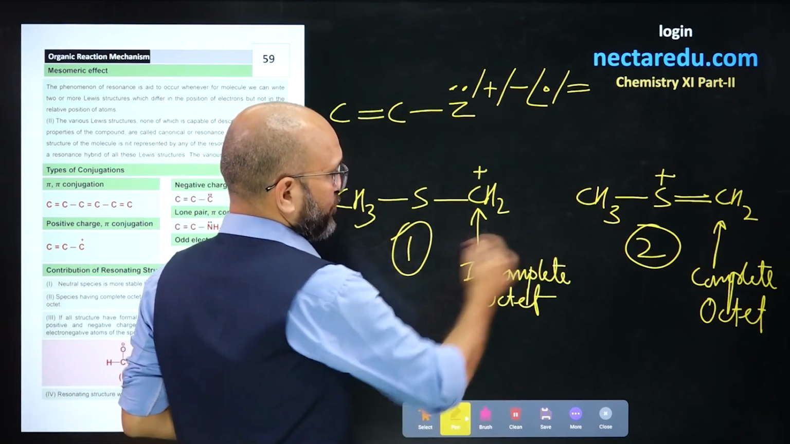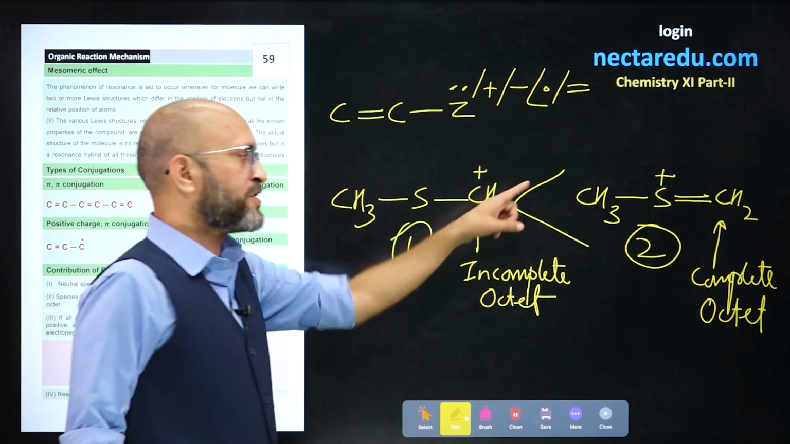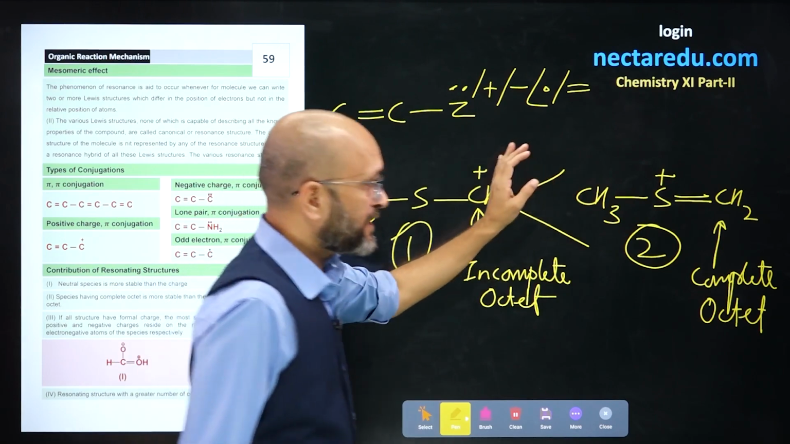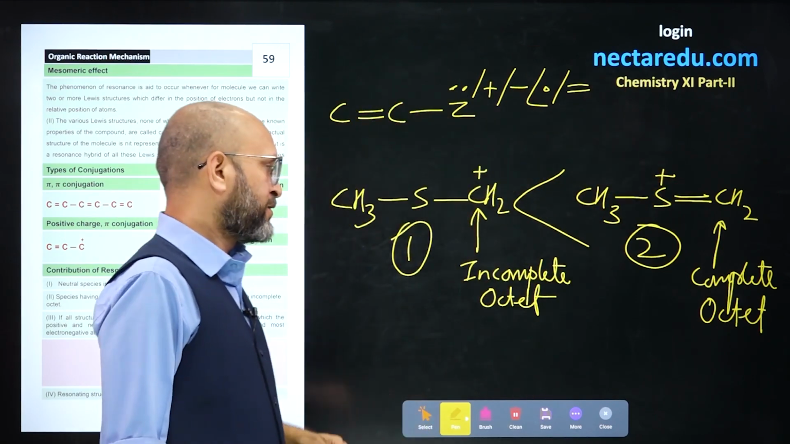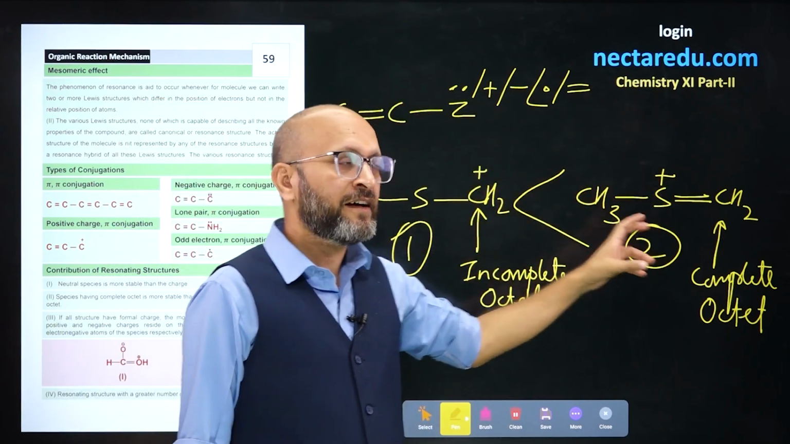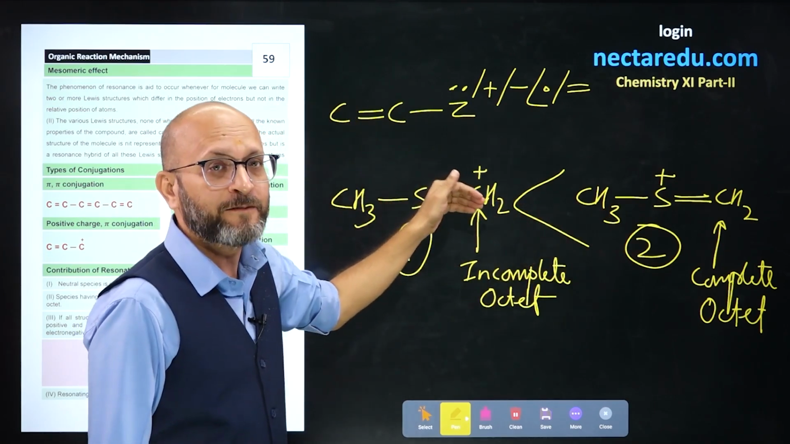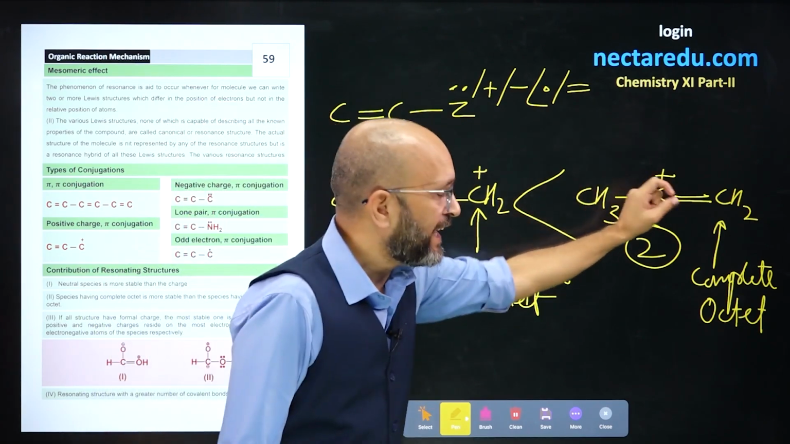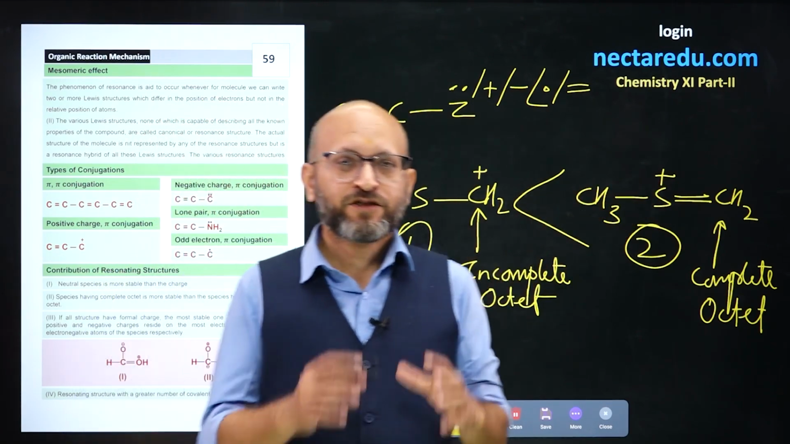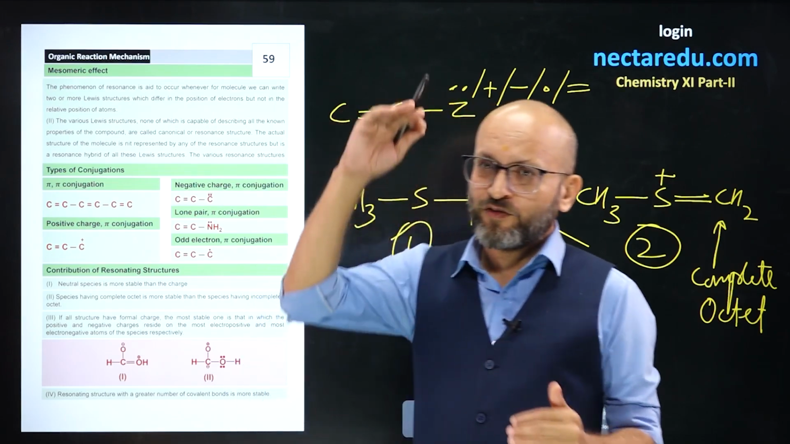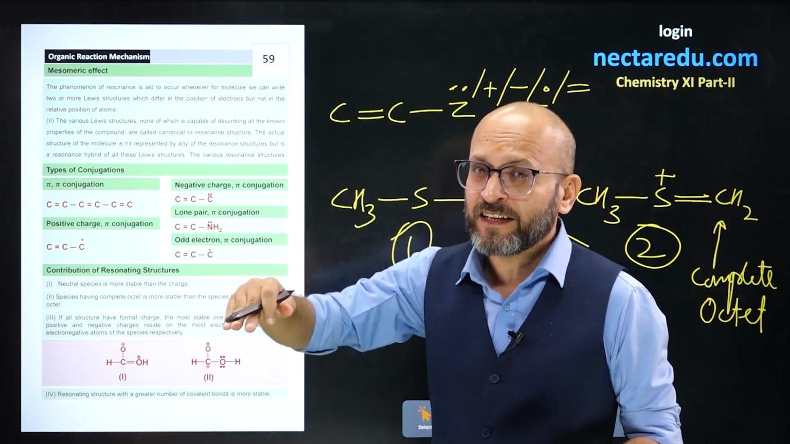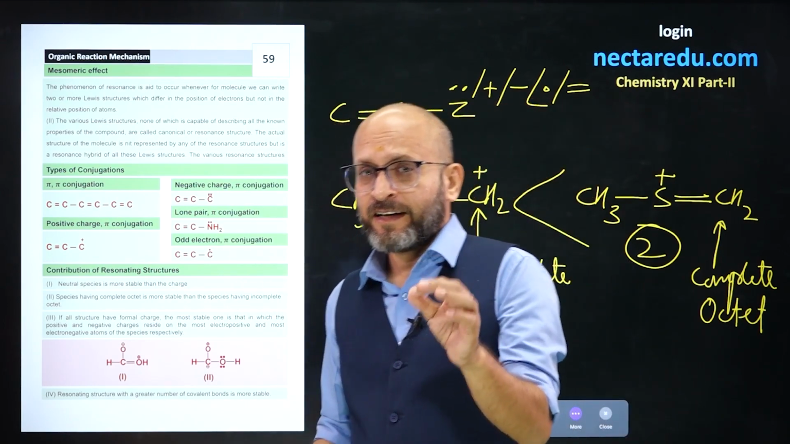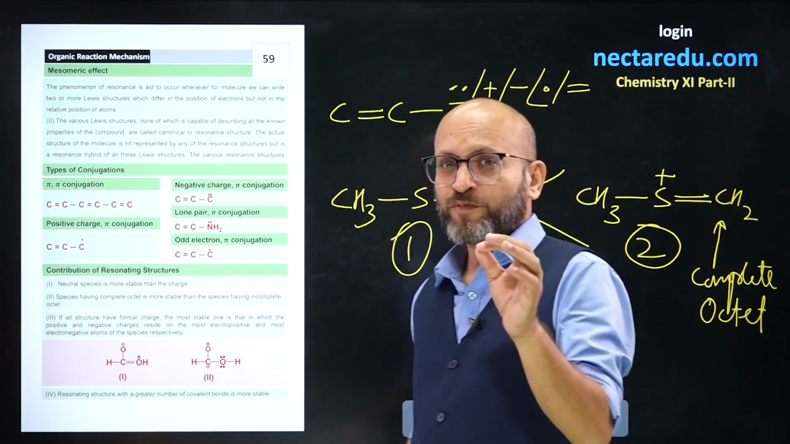Out of these two, the second structure is more stable because of the complete octet, that means 8 valence electrons are present on each atom. Here at the carbocation we have 6 valence electrons, so an incomplete octet. Here you have 8 valence electrons, so a complete octet. The first point was a neutral resonating structure is the most stable. Next, if neutral is not present, then you see complete octet. If a complete octet resonating structure is present, it is more stable.